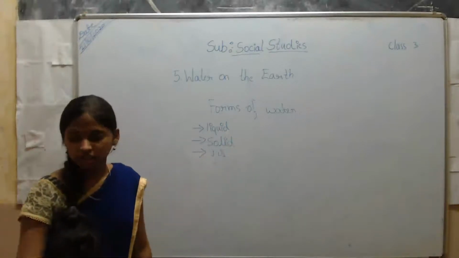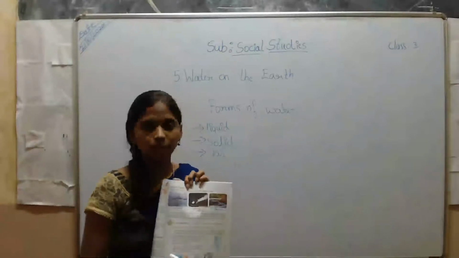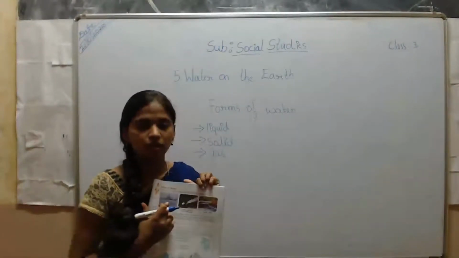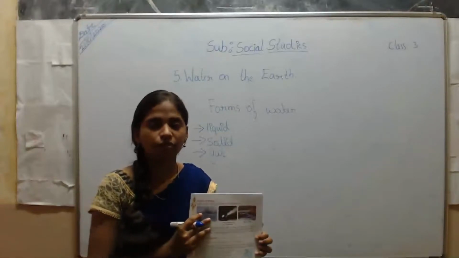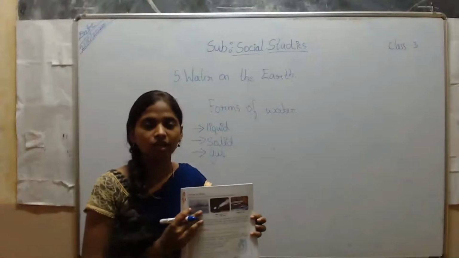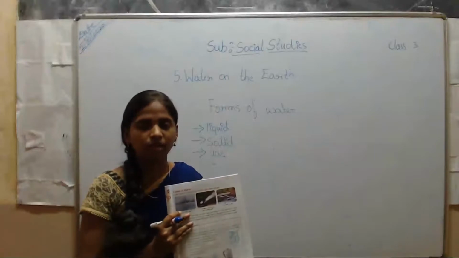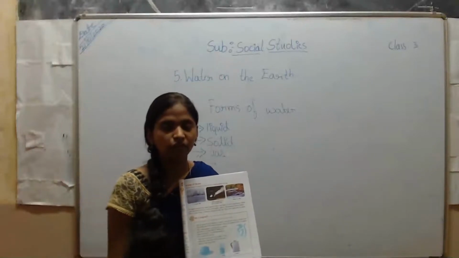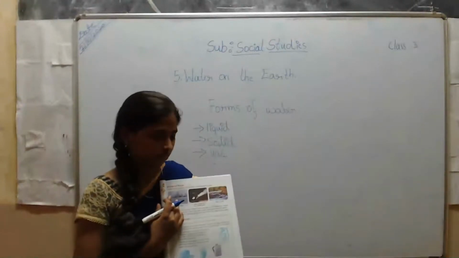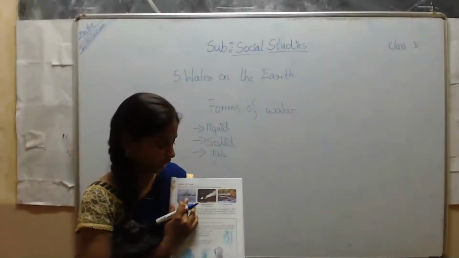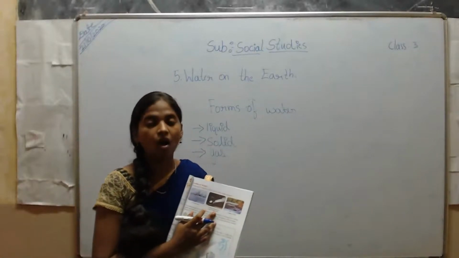So in your page number 31, you have an example for each. For the solid form of the water, you have a frozen lake there. Frozen lake in the sense the water gets frozen. During the winter season, in some other countries, the water will get frozen. Then the second one, steam coming out of a pot of boiling hot water.